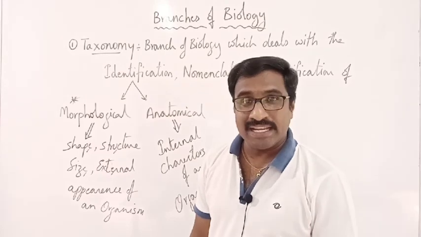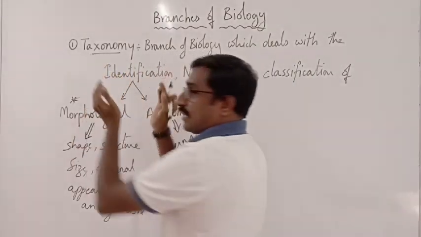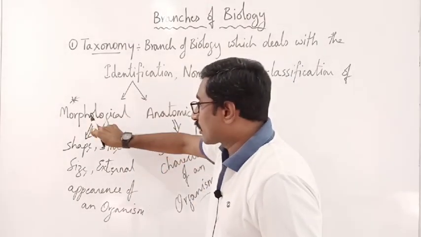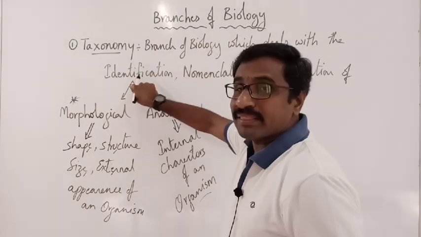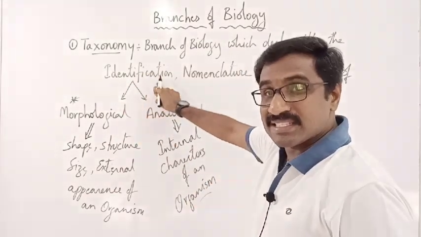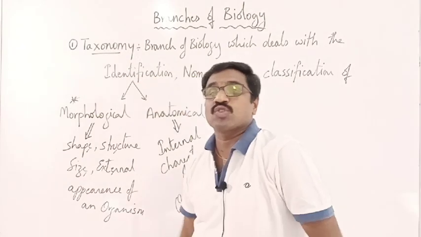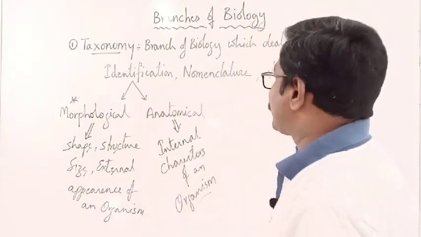So automatically I can tell that the identified organism is a bird. So morphology and anatomy help in the identification of an organism, which is part of taxonomy.